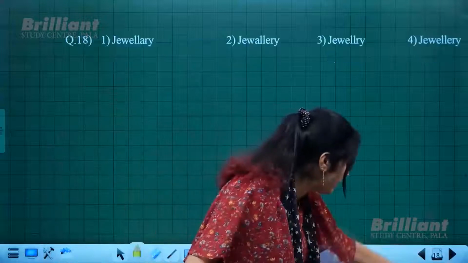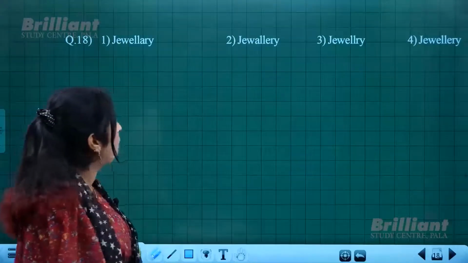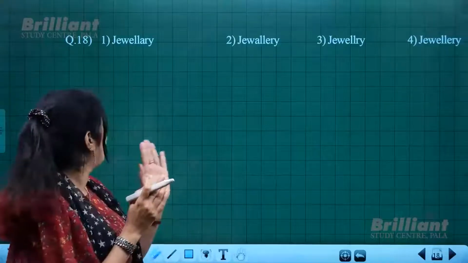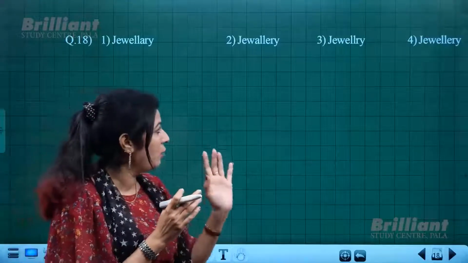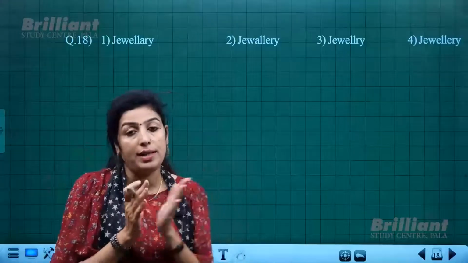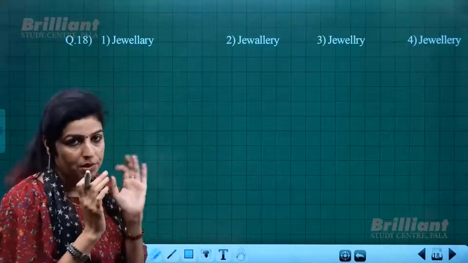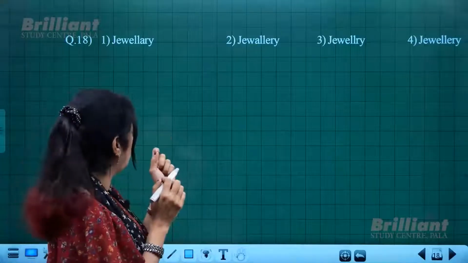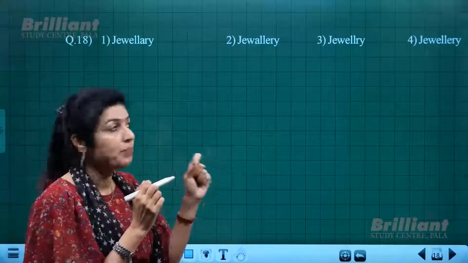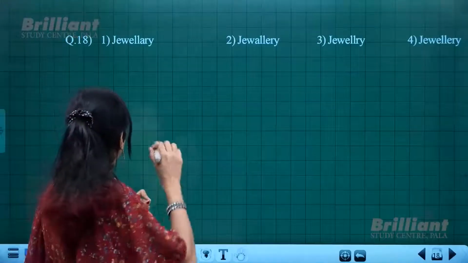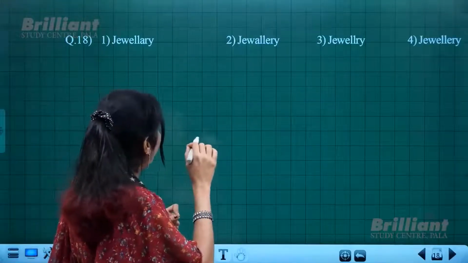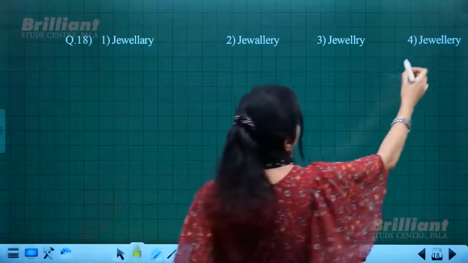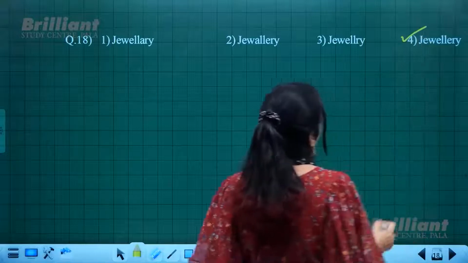For the next set of questions, you need to find out the correct spelling. From the 18th onwards, a few questions, four or five, you need to find the correct spelling from the given options. The first word given to you is jewelry. Jewellery, it is the same, this one.